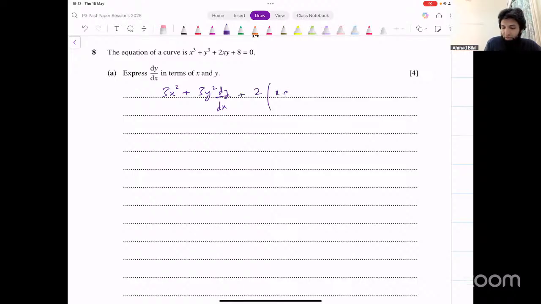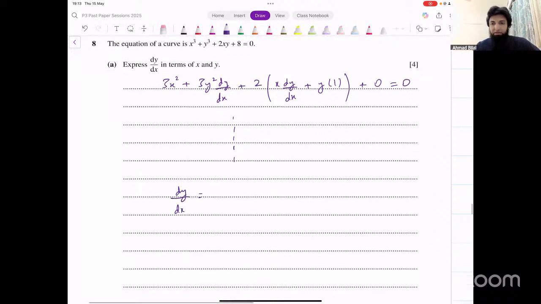That will become x into dy over dx plus y into 1 plus 0. Derivative of 8 is 0. On the other side, you've got 0. You'll make dy over dx the subject, and that will give you a result. You can see what dy over dx turns out to be from this. Does anyone have the answer for this so that we can move on to the second part quickly?